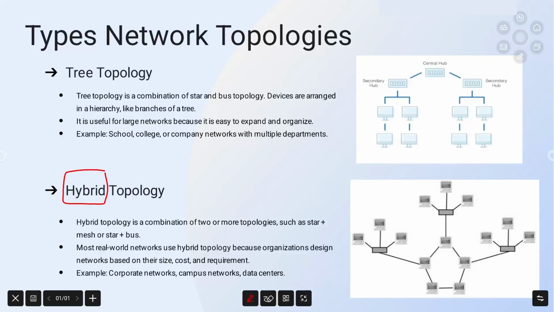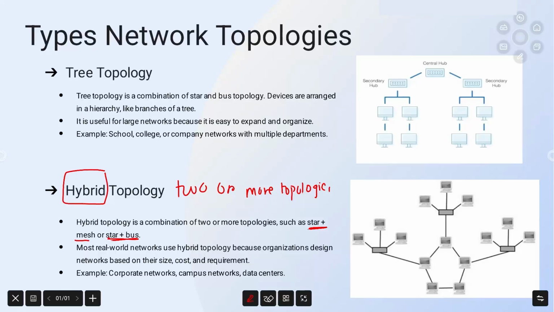A hybrid topology is created by combining two or more topologies, such as star plus mesh or star plus bus. It allows organizations to design a network according to their specific needs and requirements.